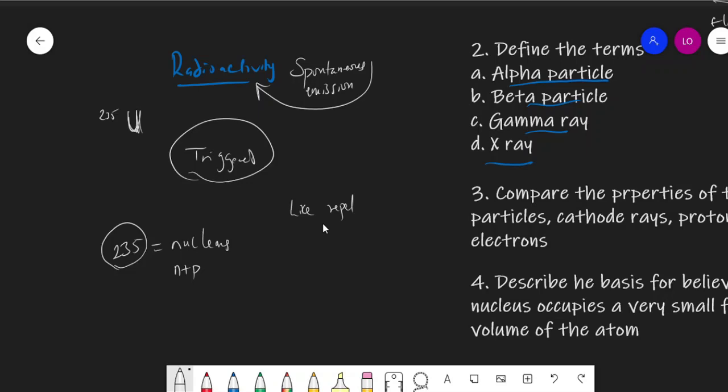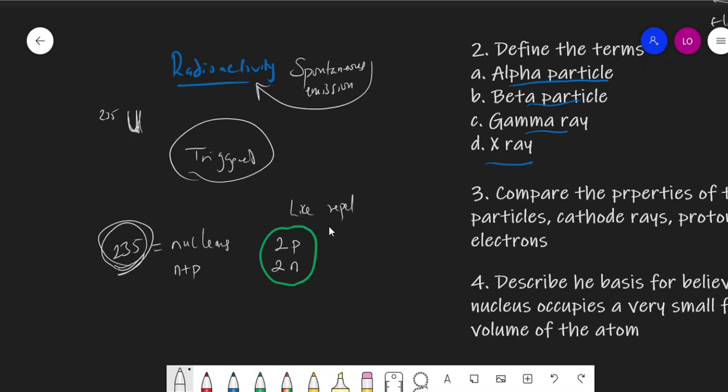So it's trying to give off some of the protons so that it can relax to something else, some smaller nuclei. When it does this, it ejects two protons and two neutrons. So a heavy nucleus like uranium 235 ejects two protons and two neutrons off its nucleus.